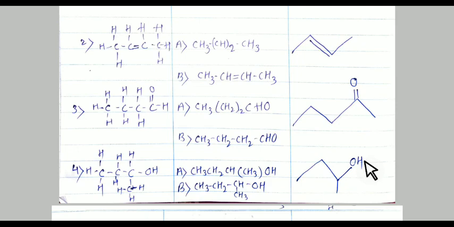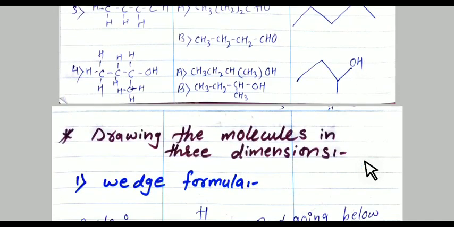So these are the structural representations of an organic molecule which we can study by dash formula, condensed formula A and B, and bond line formula or zigzag formula. Now the next one is drawing the molecule in three-dimensional structure. Most organic molecules have a three-dimensional shape actually. There are four methods which we use for this three-dimensional representation.